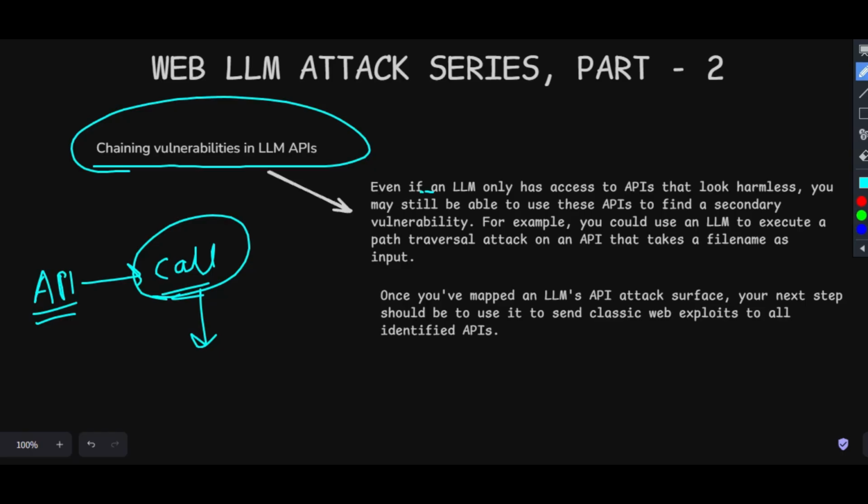How it is done? Let's move to the practical.